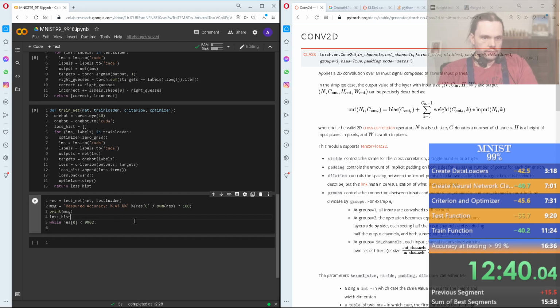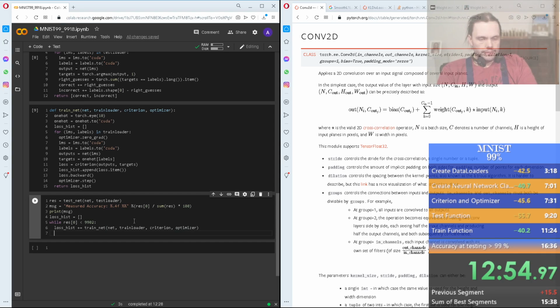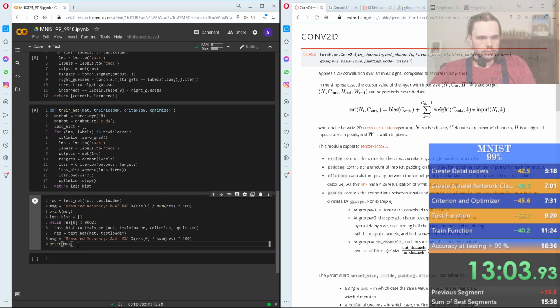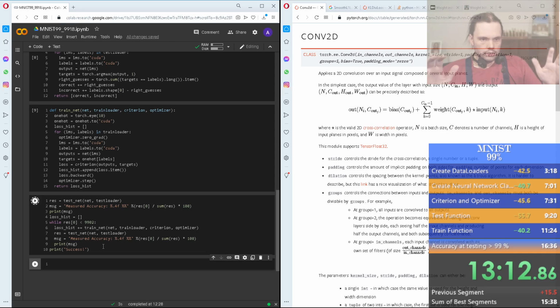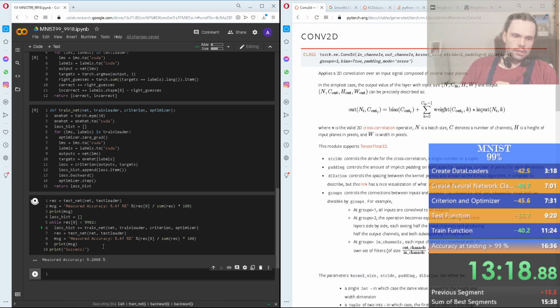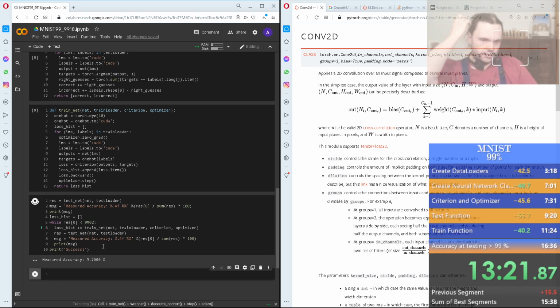We need our loss_hist defined out here as well, a blank one. loss_hist plus equals train_net(net, train_loader, criterion, optimizer). Then we get this stuff here, basically this again, and then down here it's going to say print success. Come on, let's go now, for real. 9.2, that's fine. 9.2, that's the accuracy before training.